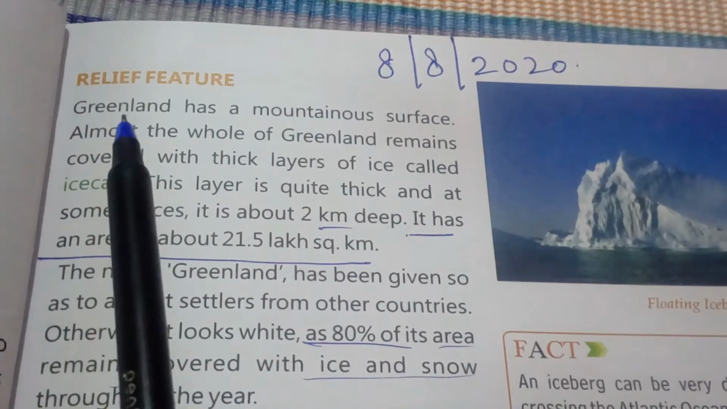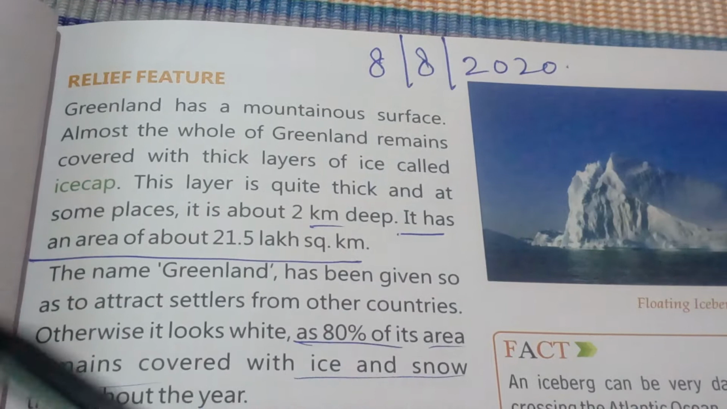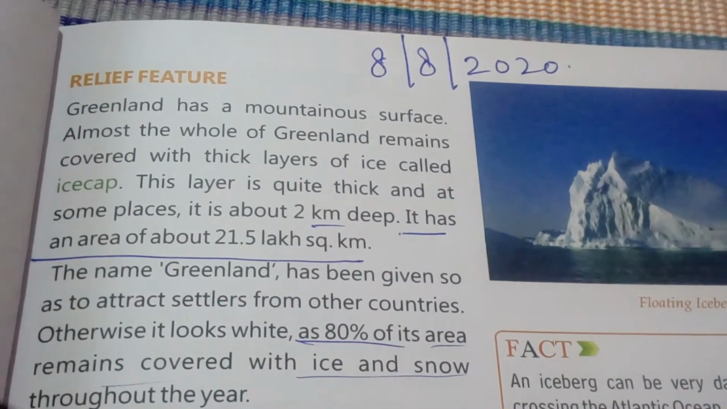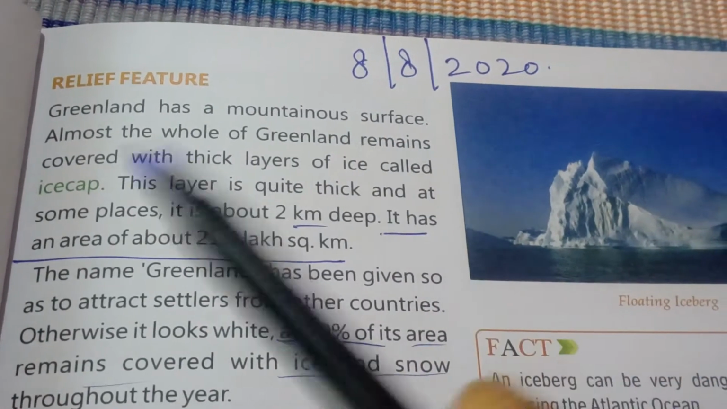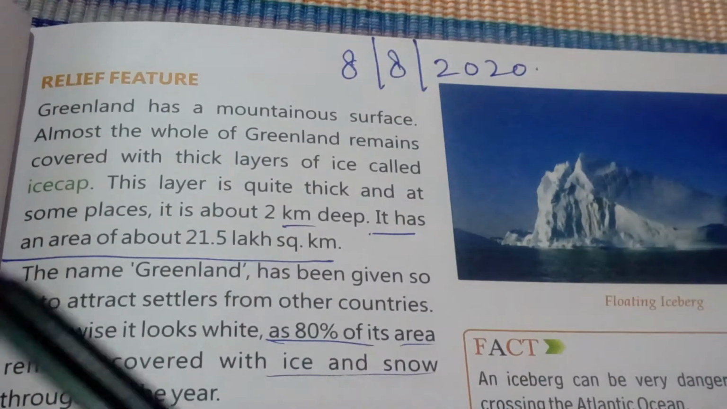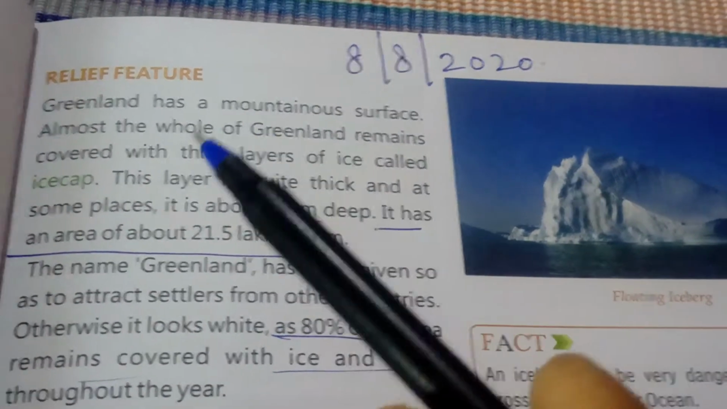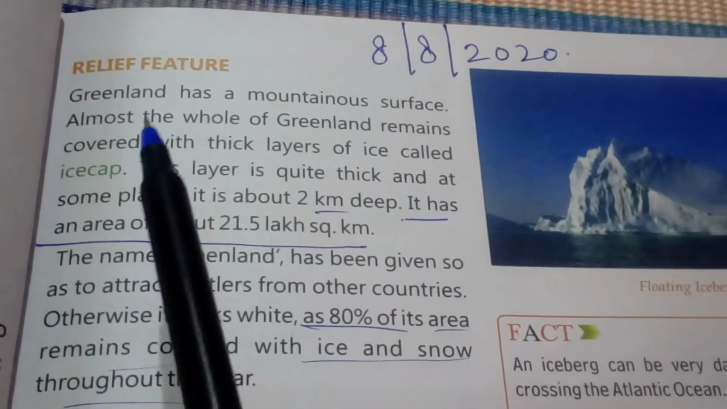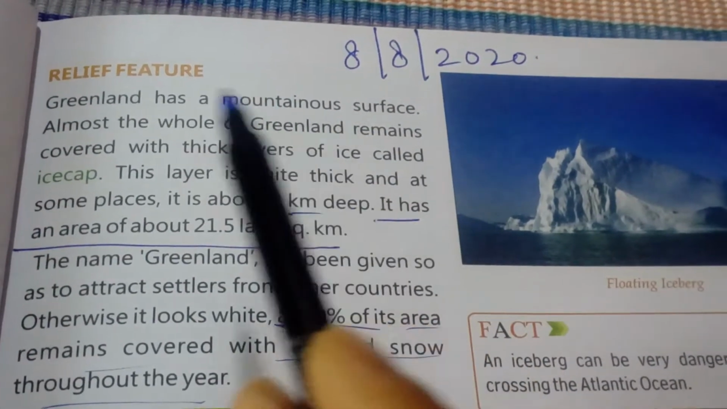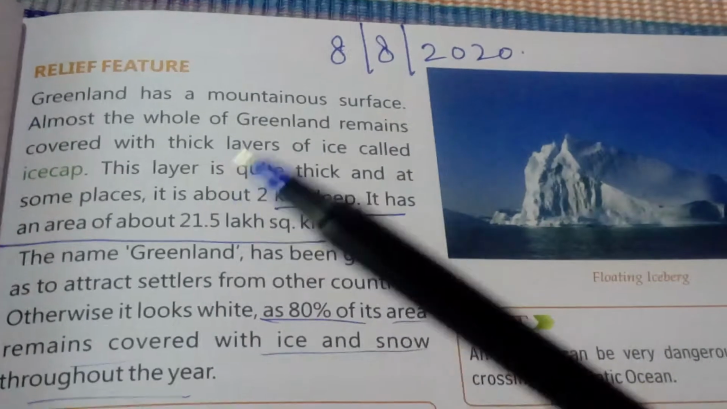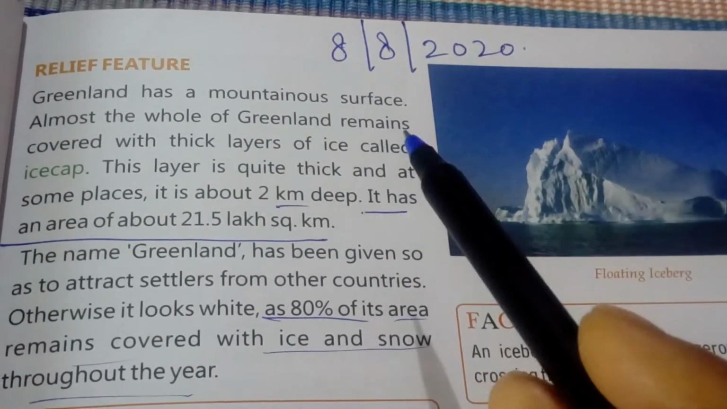Relief means, in this paragraph, we will study about the surface of Greenland, the surface of the earth. We can say how is the level of the ground. So we will study about that. Greenland has a mountainous surface. Mountainous means it does not have a plain top like Punjab.